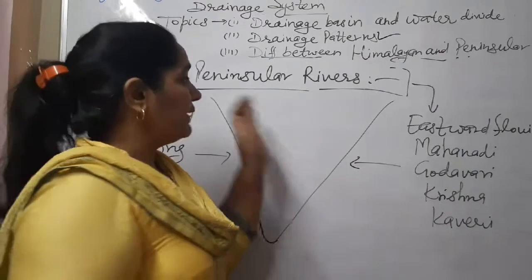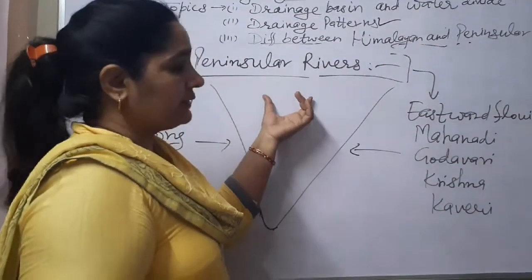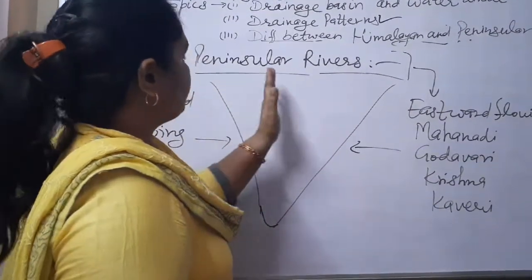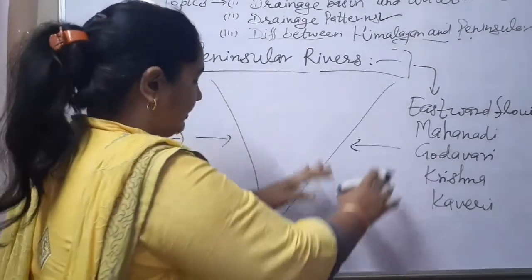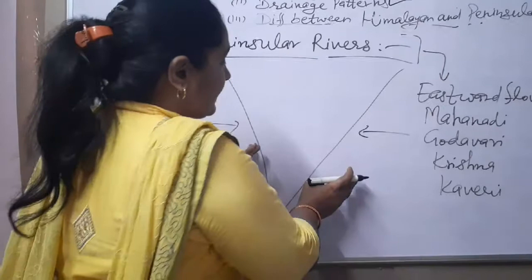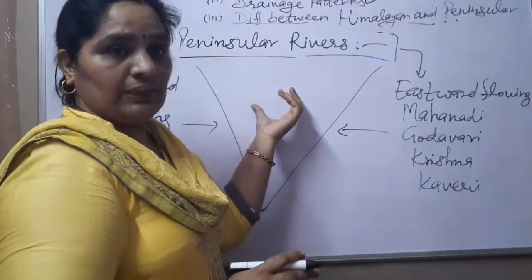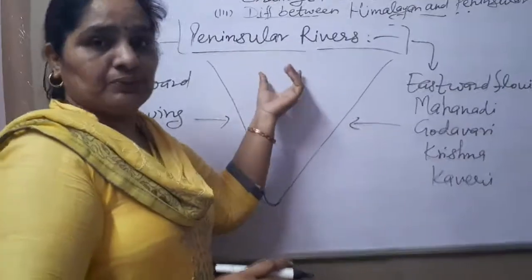Now we will discuss the peninsular rivers. Peninsular rivers are those rivers which originate from the peninsular part of India. This part of India is surrounded by water bodies on three sides and joined with land on one side, known as a peninsula. So these rivers originate from the plateaus.